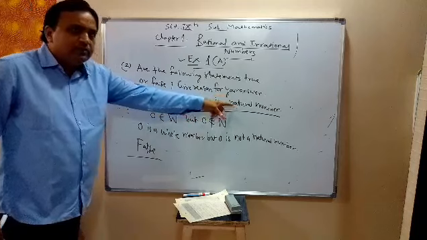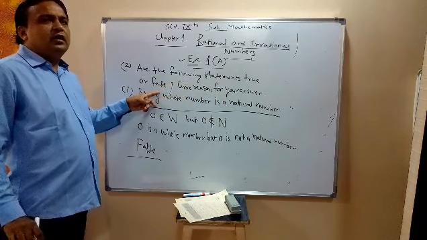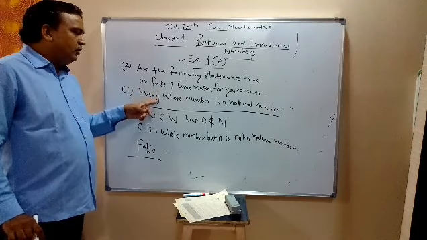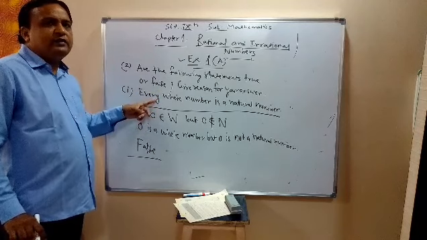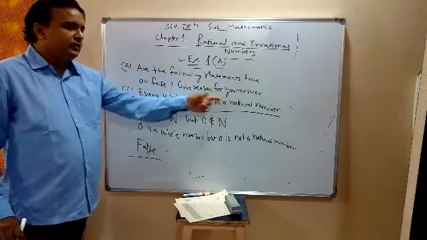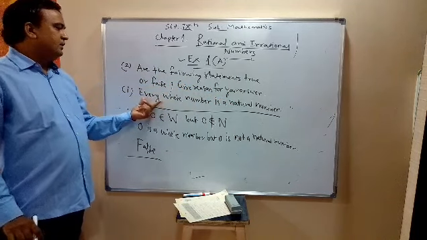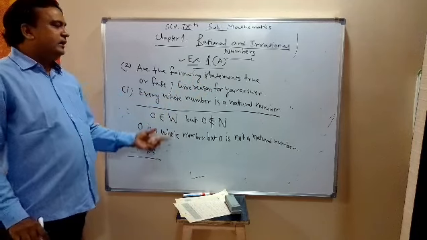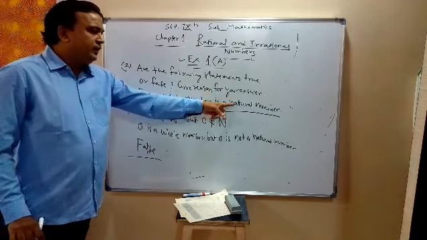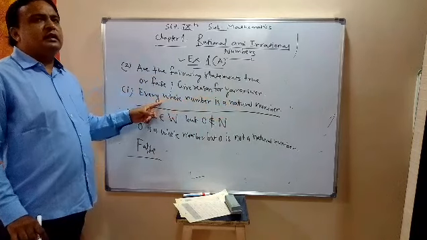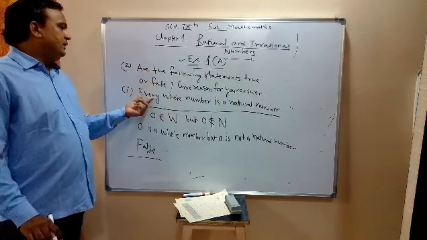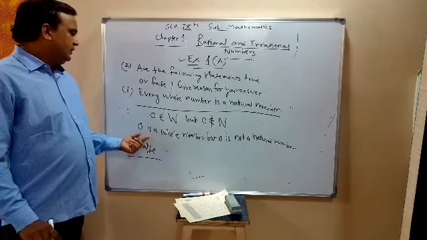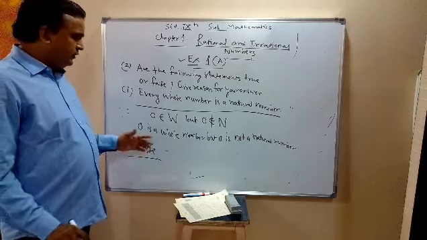But every natural number is a whole number. All the natural numbers are present in the whole numbers. But in the whole numbers we have 0, and that 0 is not present in the natural numbers. So this statement is false. That every whole number is a natural number is a false statement. If the statement is every natural number is a whole number, then it is a true statement. But 0 is a whole number and 0 does not belong to the natural numbers. So this statement is false.